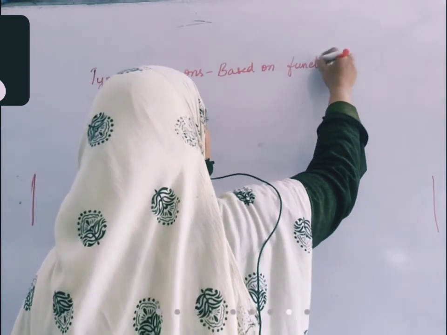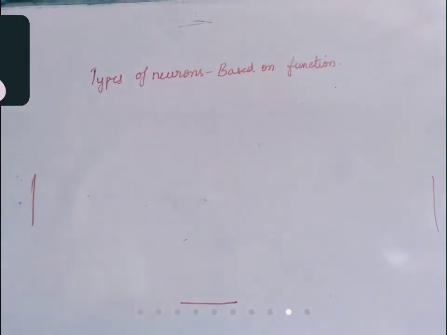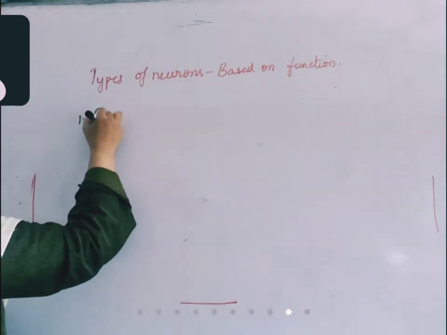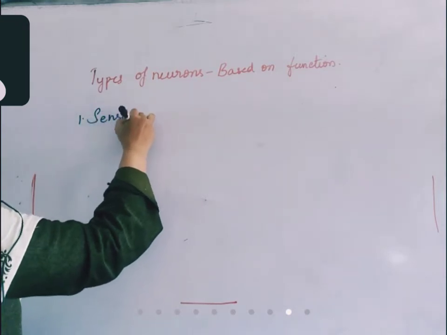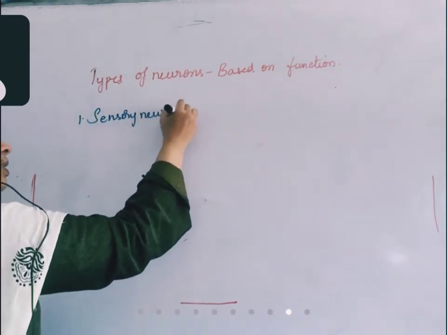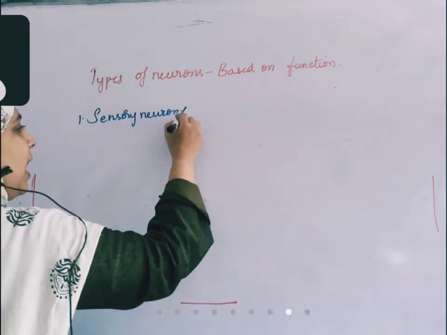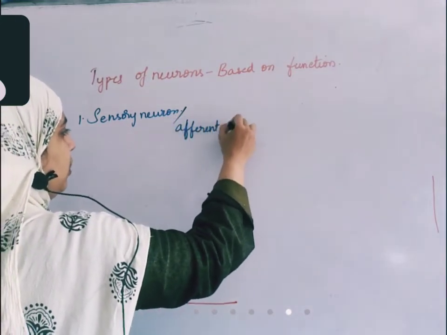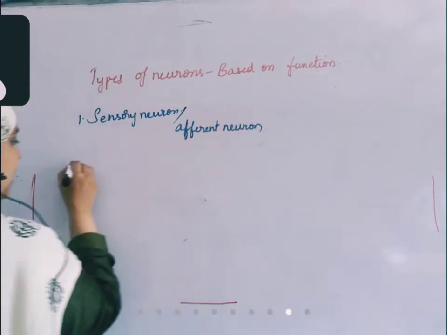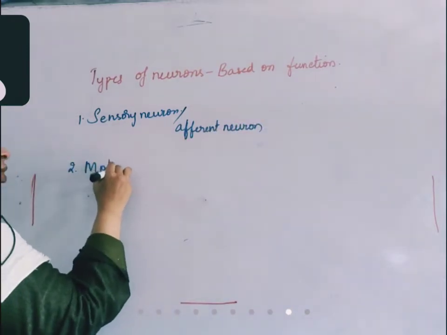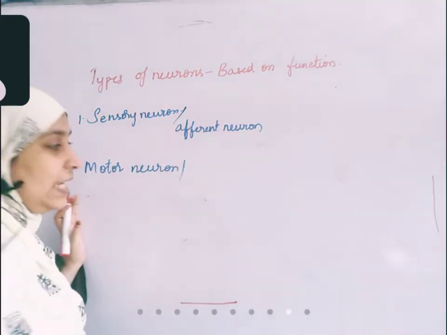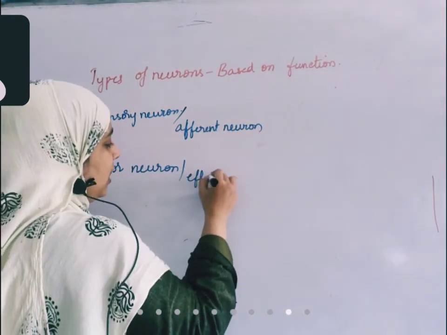First, the sensory neuron, which is also called the afferent neuron. The second one is the motor neuron, which is also called the efferent neuron.